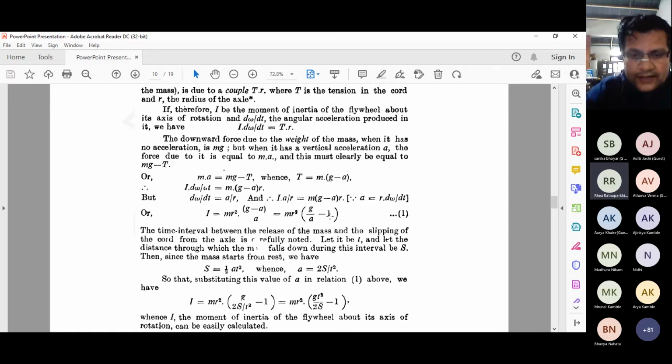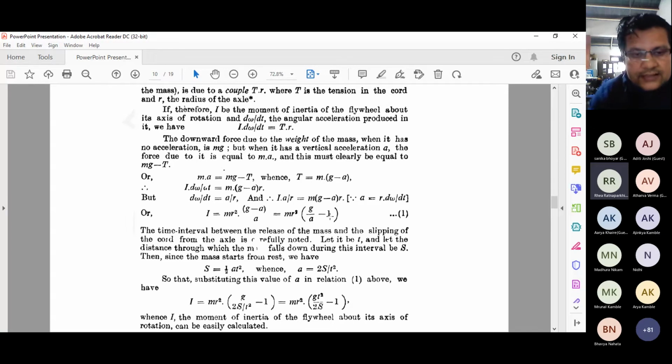But when you put the weight, the threads unwind, and they will completely unwind, meaning they will release after a certain time. So that's the time you need to record: the time interval between the release of mass and the slipping of the cord from the axle. You need to note it carefully. This value is taken as small t, and the distance through which the mass falls during the interval you take as small s or capital S.